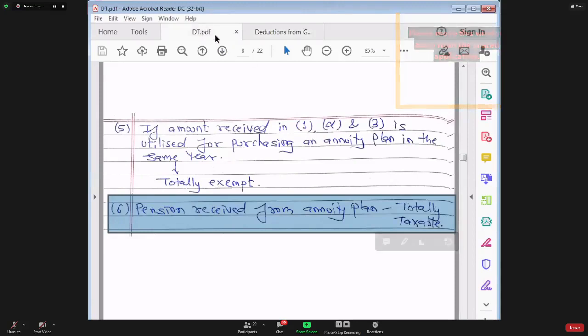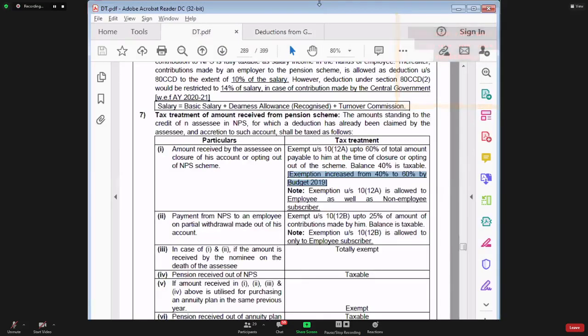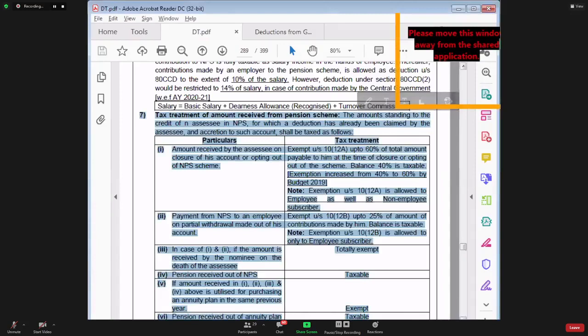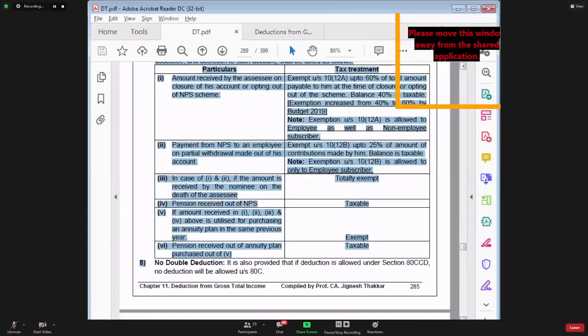Have you understood this? Yes or no? Okay. All these things are written in point number 7 on page number 285.